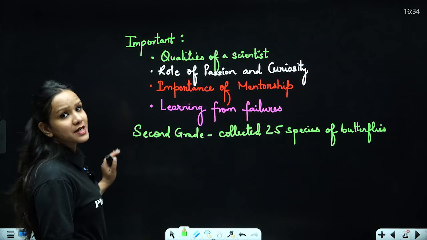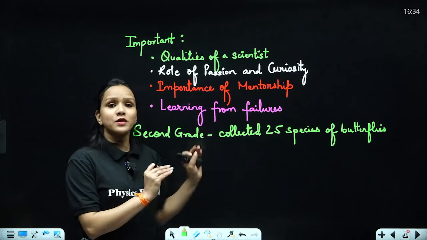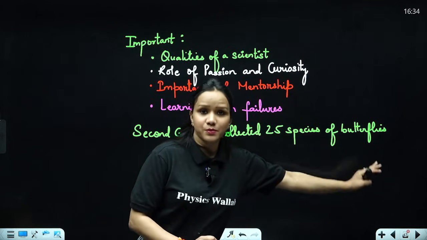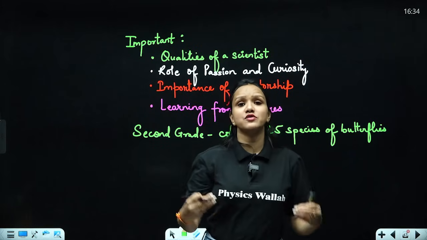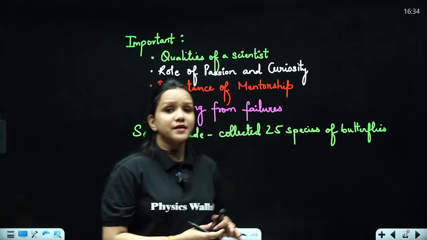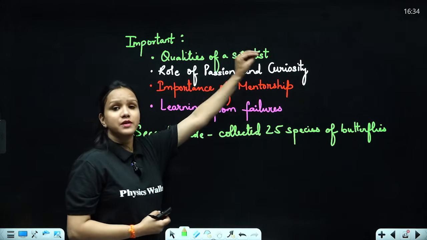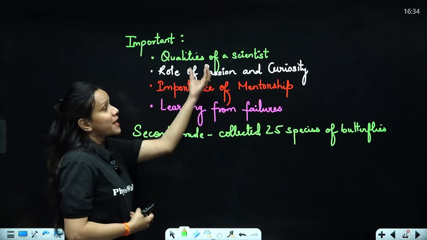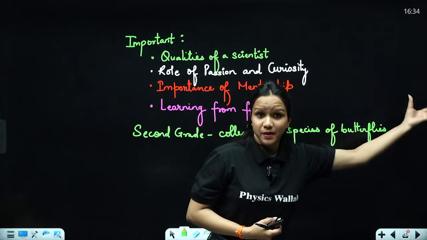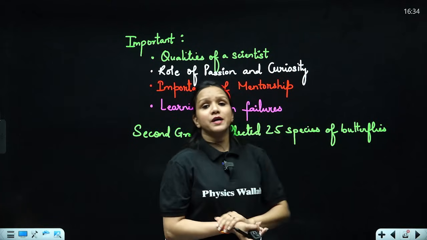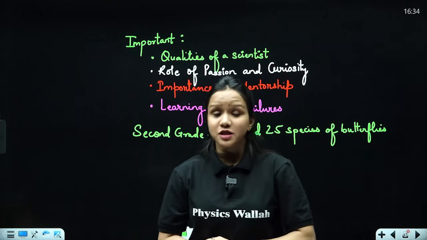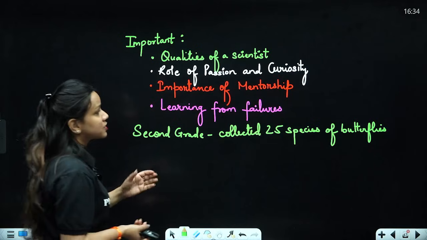Before this, I would like to share some important pointers with you all, on the basis of which questions can be framed in board exams. For example, qualities of a scientist. There can be an indirect question related to the qualities of a scientist, and then you would be asked to relate these qualities with Richard Ebright, right? Role of passion and curiosity in terms of experiments can also be asked in your board exams. Importance of mentorship, as parents played a very important role in it, specifically his mother, in nurturing his curiosity.